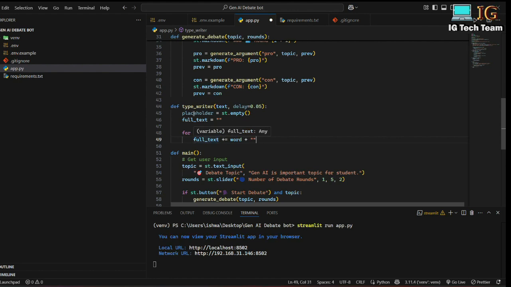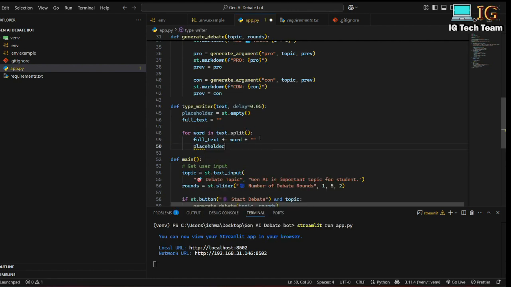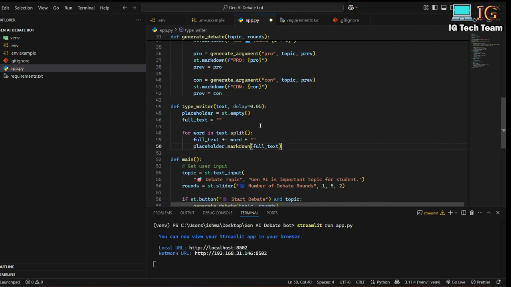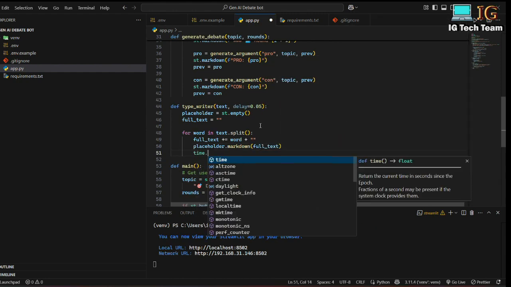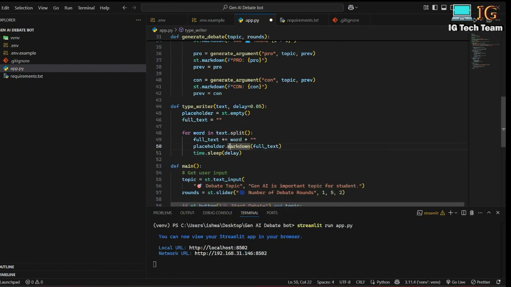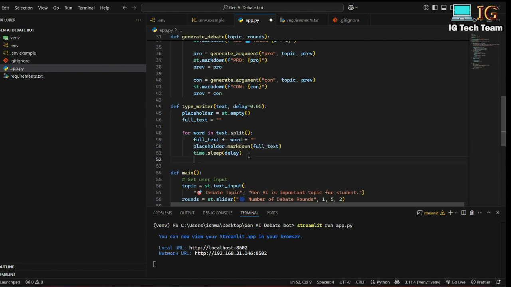And in this placeholder, now I can write placeholder. I will be adding full text here. That means I will be adding one word at a time in this placeholder. I can write placeholder dot markdown full text, and I have to use sleep. I can pass this delay. That means for each word I have to sleep for 0.05 second. So it will display some animation while generating the text. Finally, I can return full text.